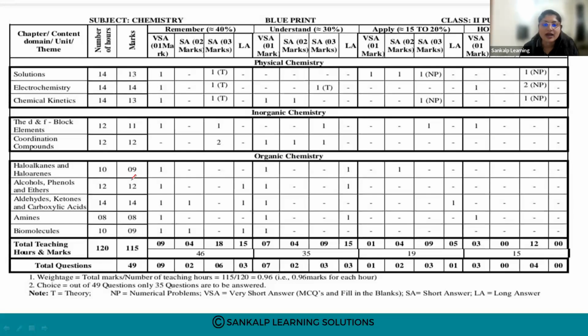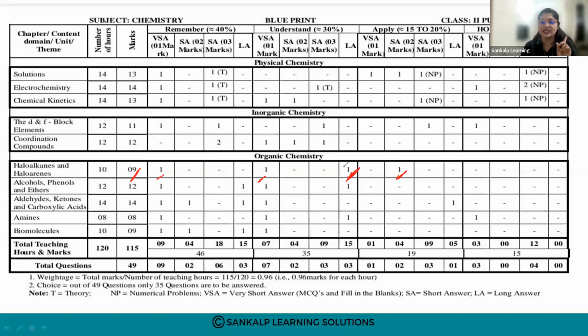So the number of marks given is 9. There are two 1-mark questions asked, then one 2-mark question, and a long answer for 5 marks. One question is asked.